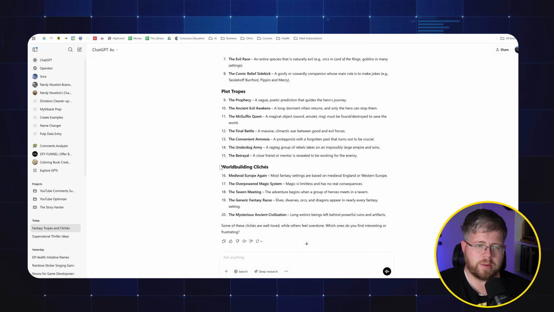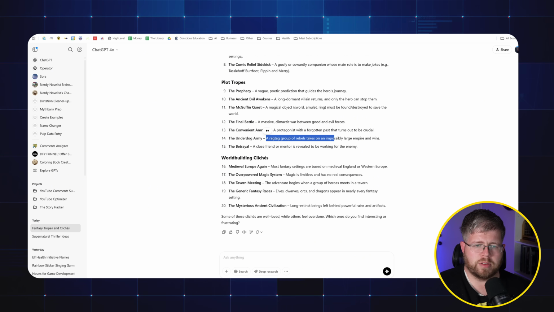But this is just for demonstration purposes, right? So we got plot tropes, we got the prophecy, the MacGuffin quest, the underdog army. I wouldn't say that one's too cliche, but, well, yeah, I guess a ragtag group of rebels taking on impossibly large empires. That's true. A good example of this done well is Bridge 4 in Brandon Sanderson's Stormlight Archive. It's definitely an underdog army, but done in a way that's totally fresh and original. So that's something to keep in mind.